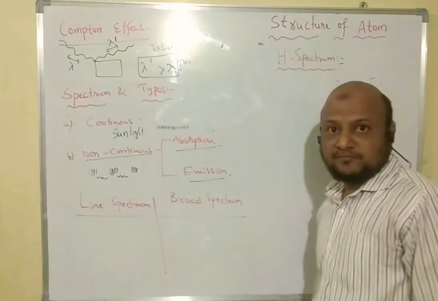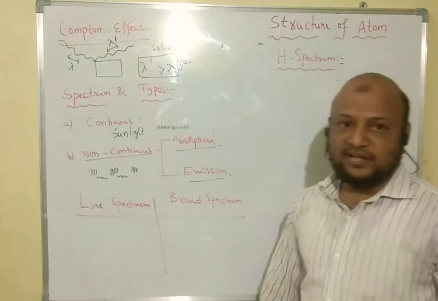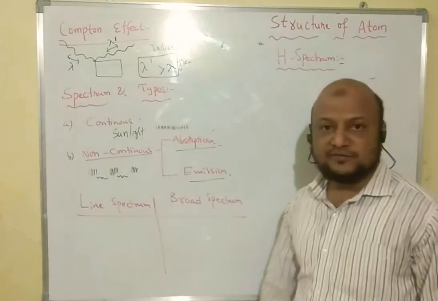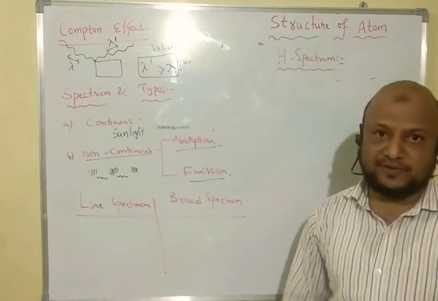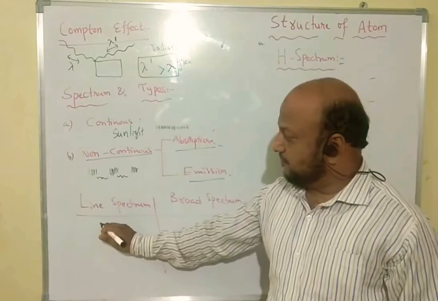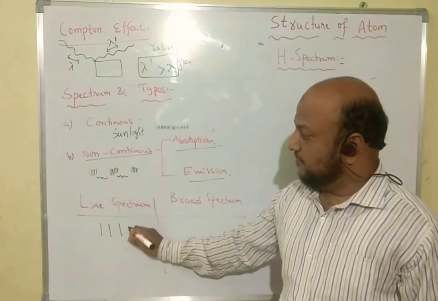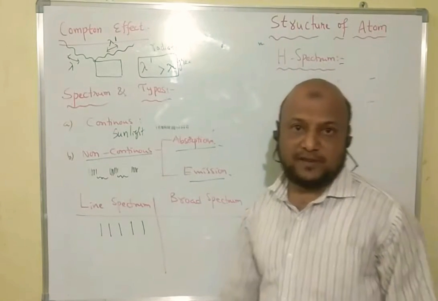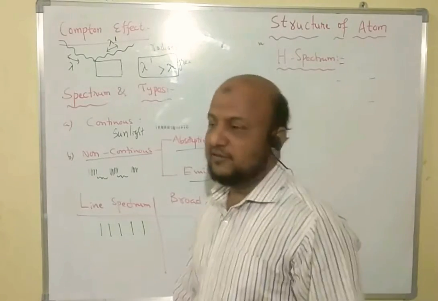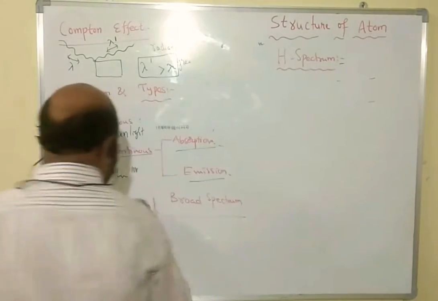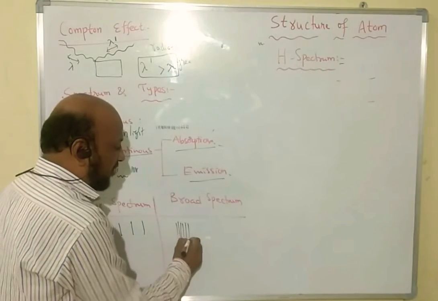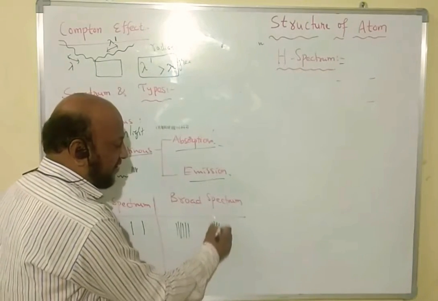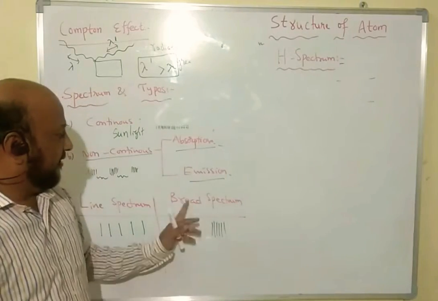We can discuss the line spectrum. Line spectrum also comes under the absorption spectrum type or emission spectrum type. Both are present in line and broad type spectrum. In a line spectrum, if the spectrum is observed in the form of sharp lines, it is called a line spectrum. If they are observed like a broad bunch, then again some gap and then another bunch-like form, that is called a broad spectrum.